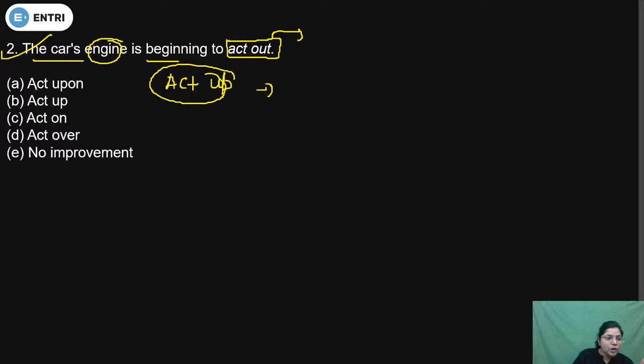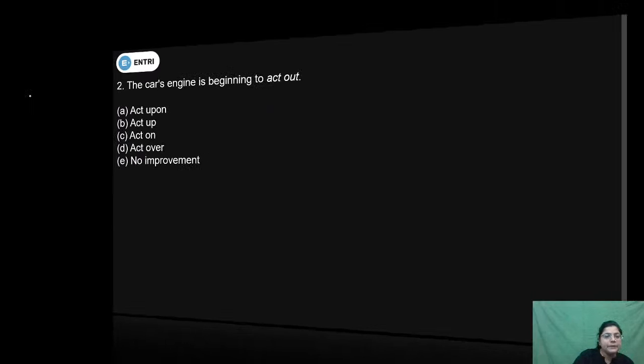And what is the meaning of act upon? Act upon means to affect, to have an effect on something. Act on is the same, somewhere an effect. So the correct answer option will be act up. Now come to the next question. Is it clear?